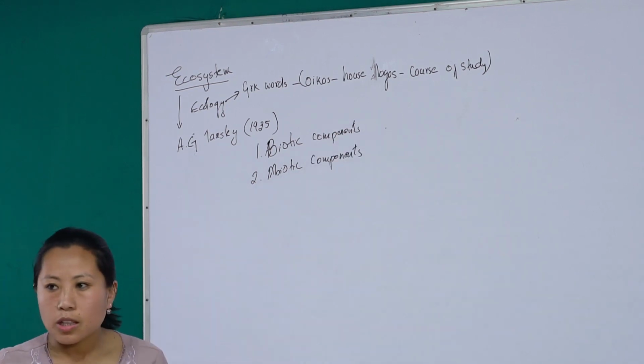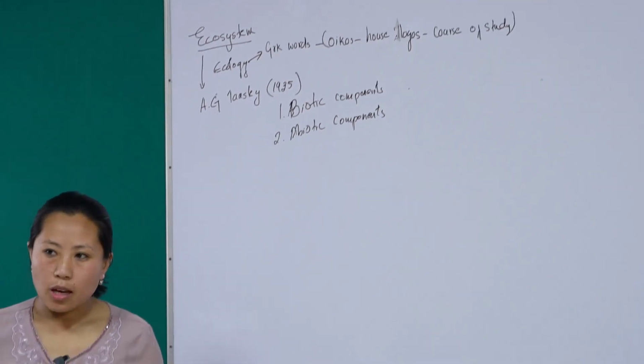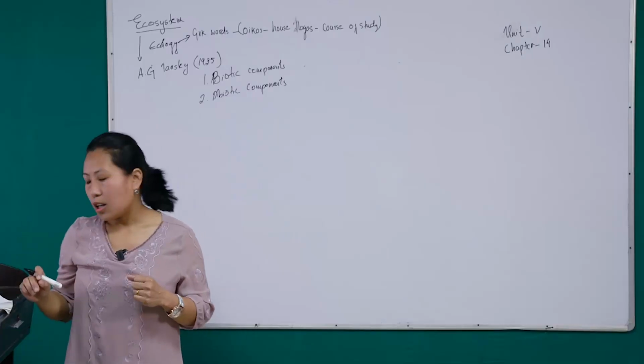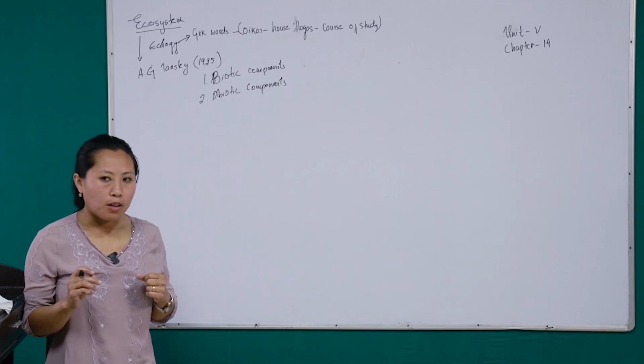The biotic components are also called the living things or living components, and the abiotic components are called the non-living things or non-living factors.